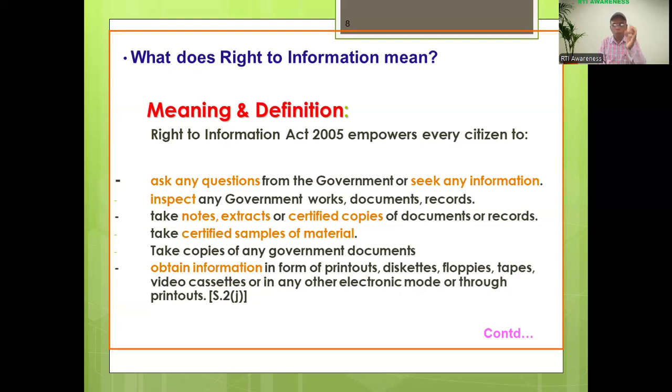Then second, take notes, extract copies, or certified copies of the documents or the records, from a public authority, by any citizen. Then next, take copies of any government documents. The next one is to obtain information in the form of printouts, diskettes, floppies, tapes, video cassettes, or in any other electronic mode, or CD, maybe your computer, pen drive, or website. Whatever the information, as a citizen, we can access. So this is the meaning and definition of this RTI.